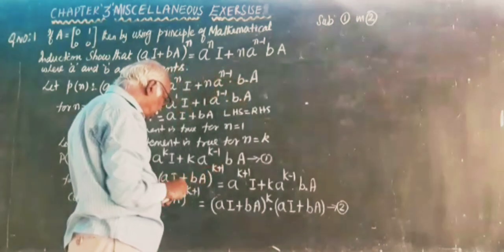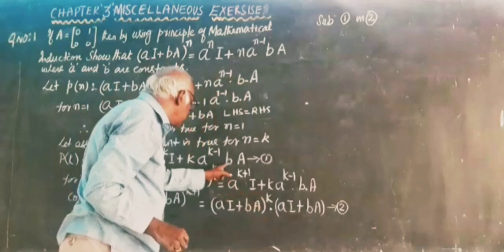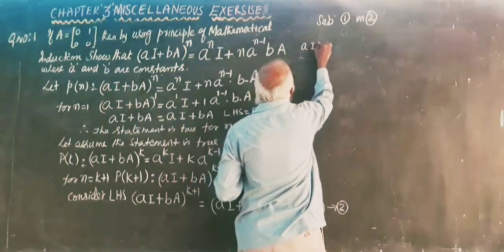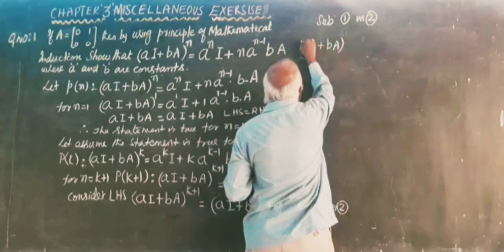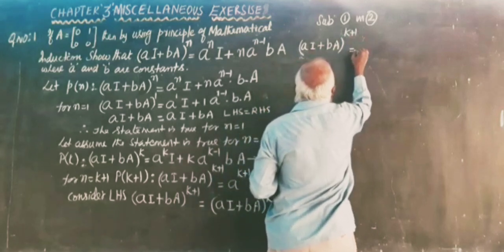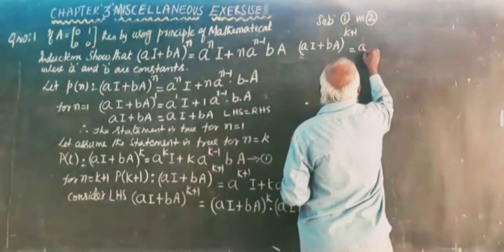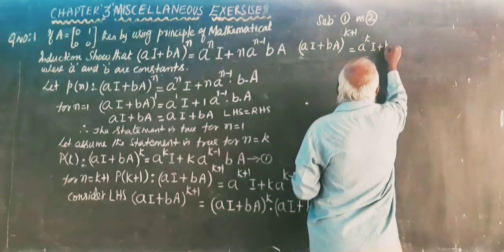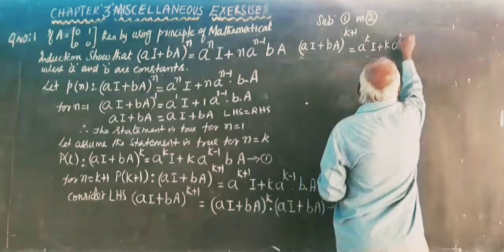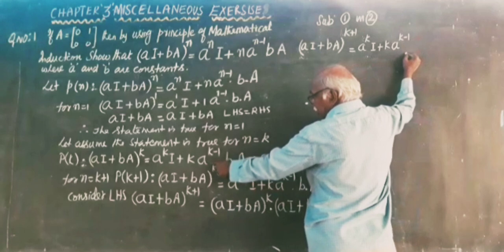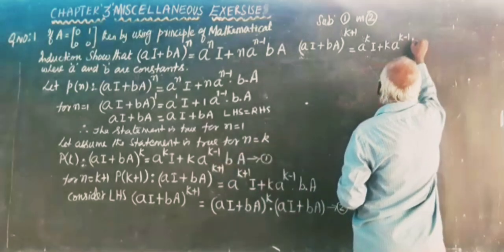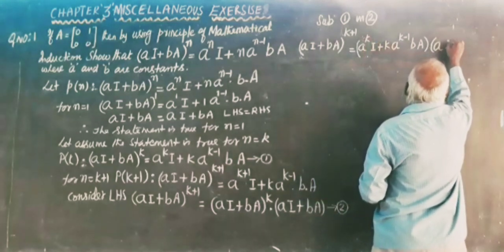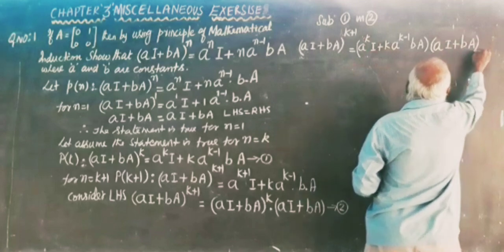Now substitute equation 1 in place of this: (aI + bA) to the power k plus 1 equals a^k I plus k a^(k-1) bA into (aI + bA).